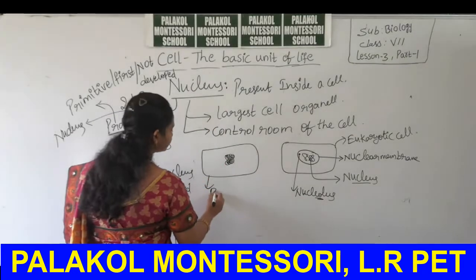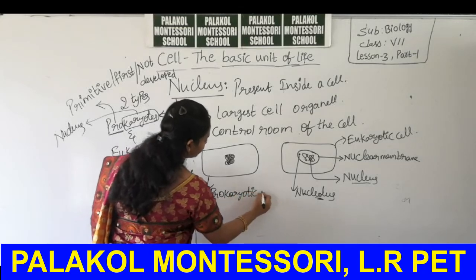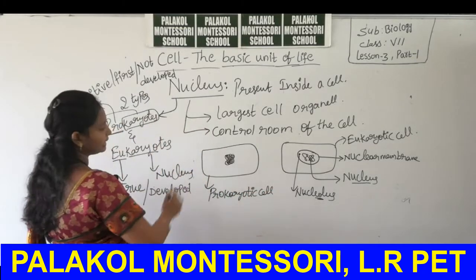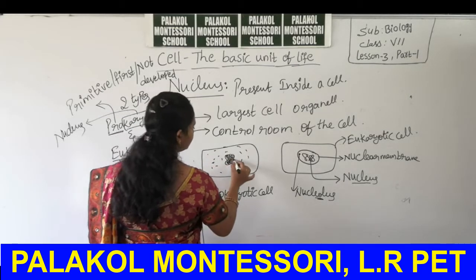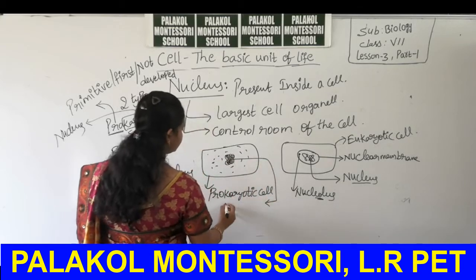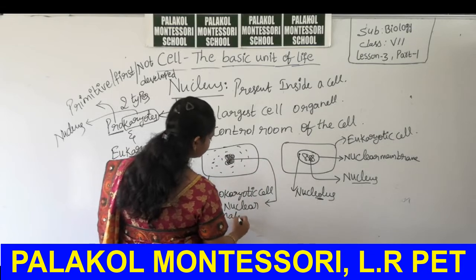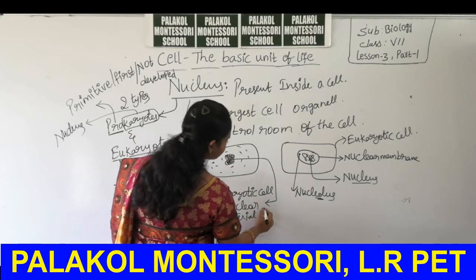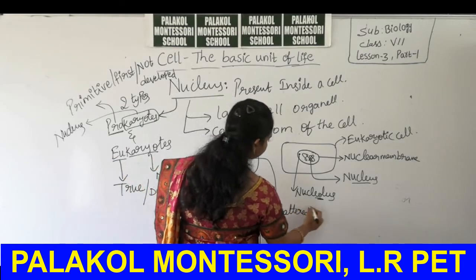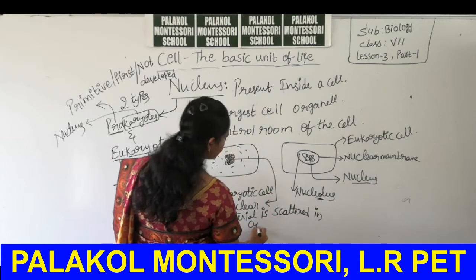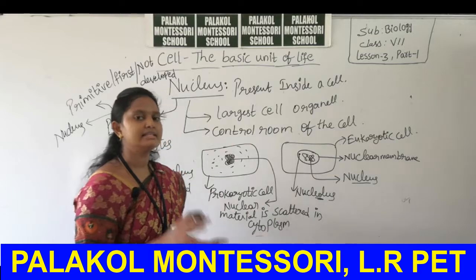But in the case of a prokaryotic cell, the nuclear material is scattered in the cytoplasm. Cytoplasm means what, students?